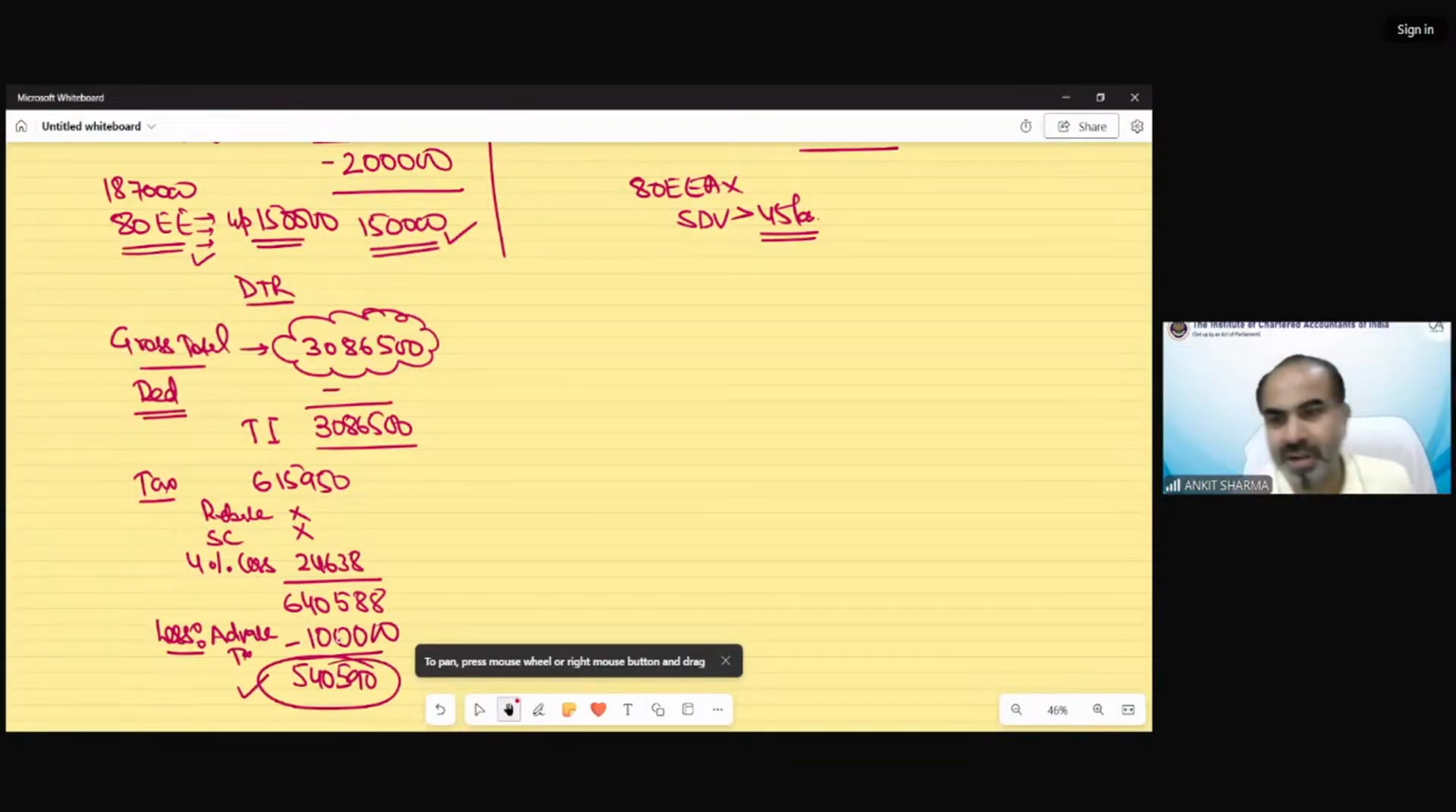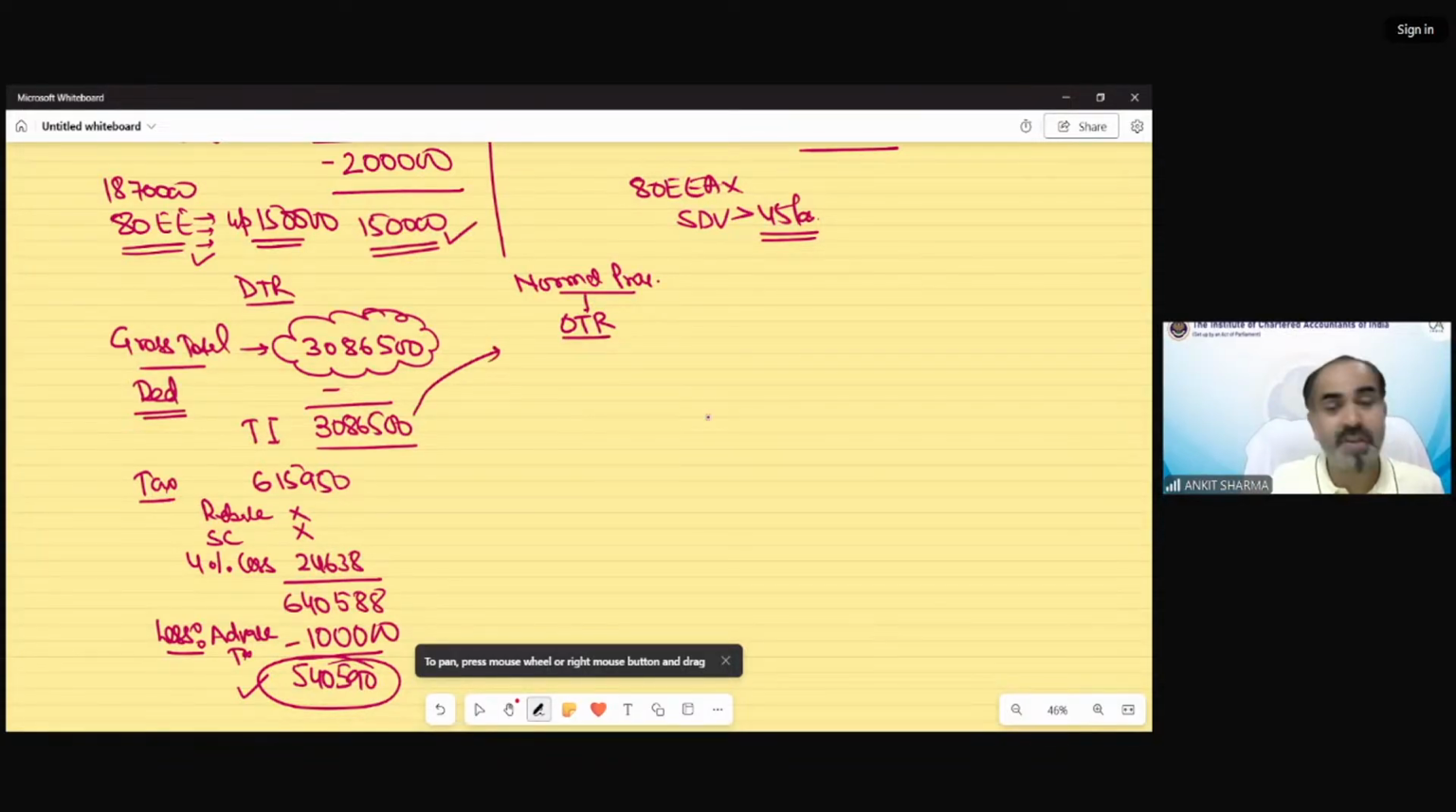So as per default tax regime, the tax liability would be 5,40,590. Now we have to calculate the income and tax as per normal provision. Under normal provision, we have to calculate as per optional tax regime. We will take the TI, which has been computed as per section 115BAC, and we will do adjustments in this. Can you tell me what adjustments I should do while moving from 115BAC to the optional tax regime?